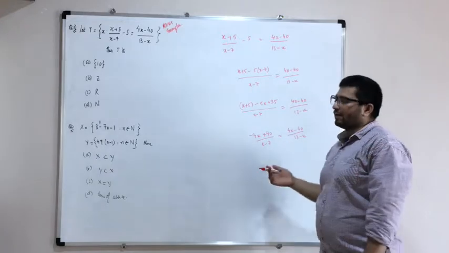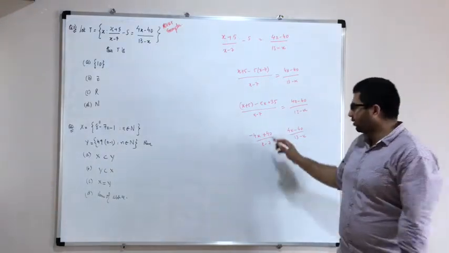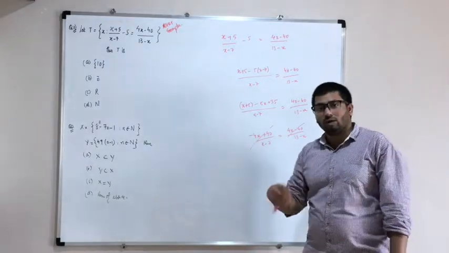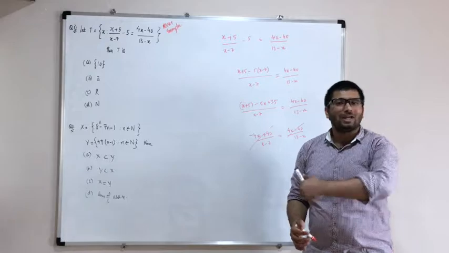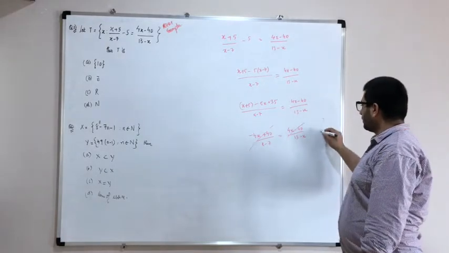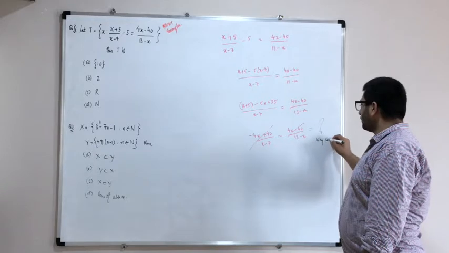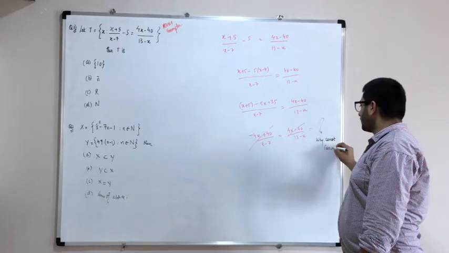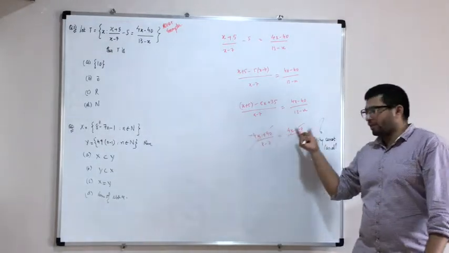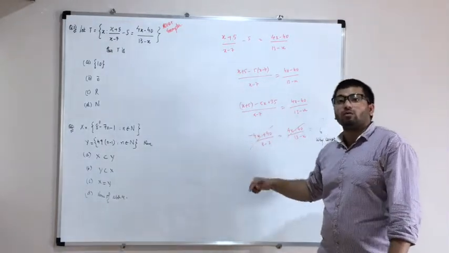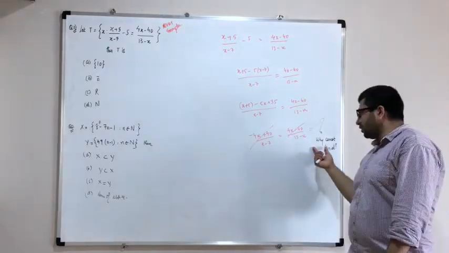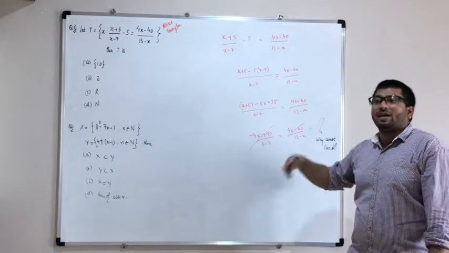Now in mathematics, always remember one thing: we cannot cancel both of them like this. If you cancel both of them, you will come to know what mistake you have made. Why can we not cancel this on both sides? That I will tell you at the end of this video, as soon as I finish this portion. For the time being, don't cancel it, because if you cancel it, you will not get the answer. You will get 0. So for the time being, keep it as a question mark.